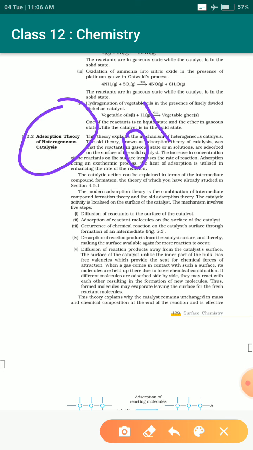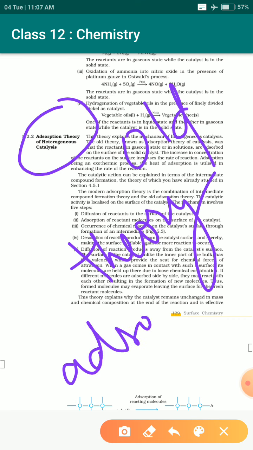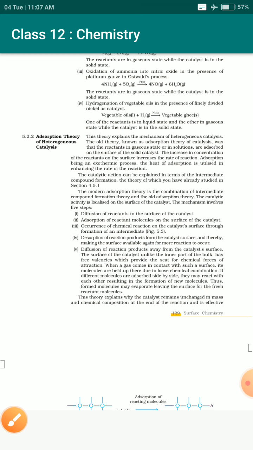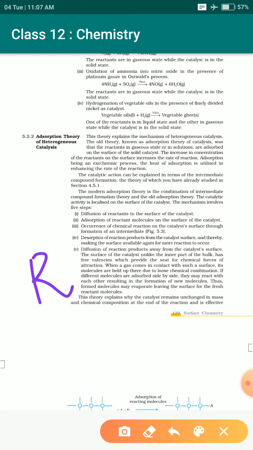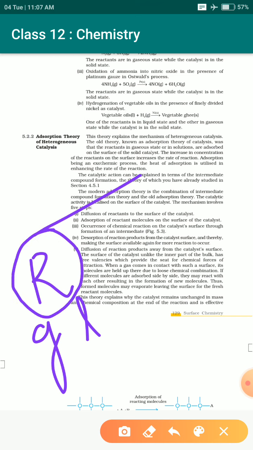There was an old theory regarding the adsorption over the catalyst. It is quite a simple theory, where it was told that if a reactant is in a gaseous or liquid state of matter, then this reactant gets adsorbed over the catalyst.